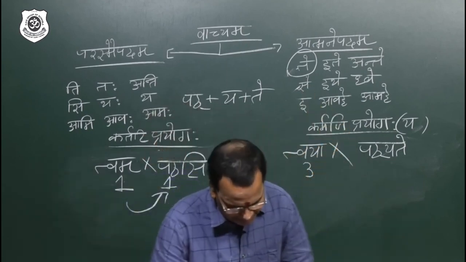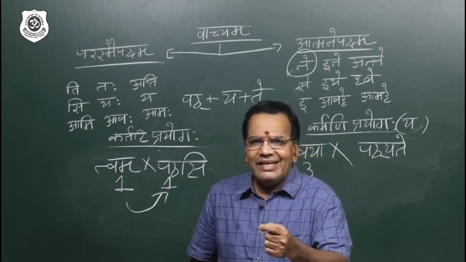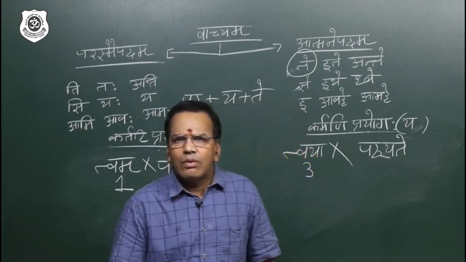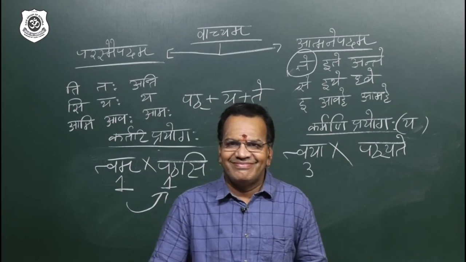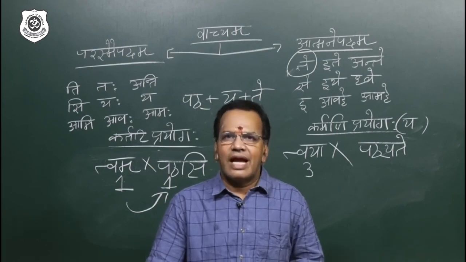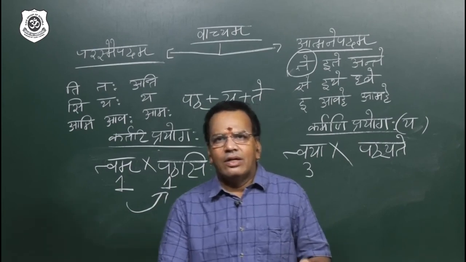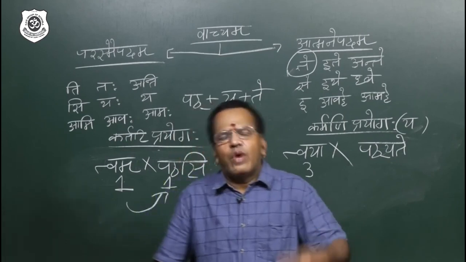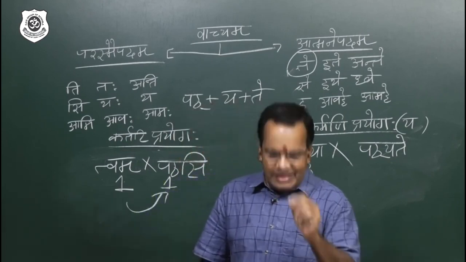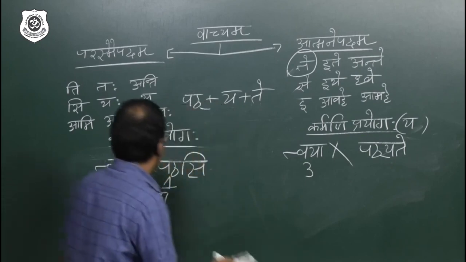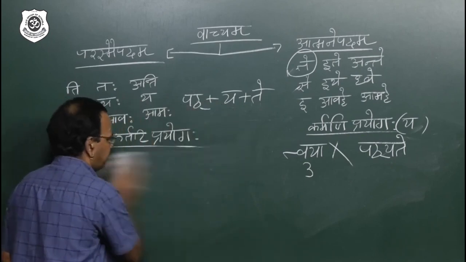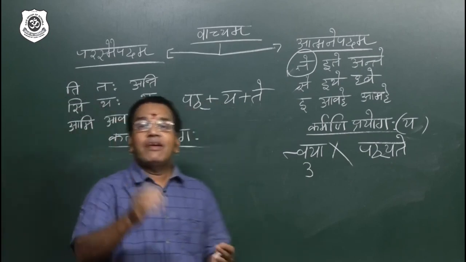Simple example. He is standing. What standing won't come? How is he standing? On one leg or with hands, whatever. Yoga. He is standing. Now, this is called bhave prayoga.